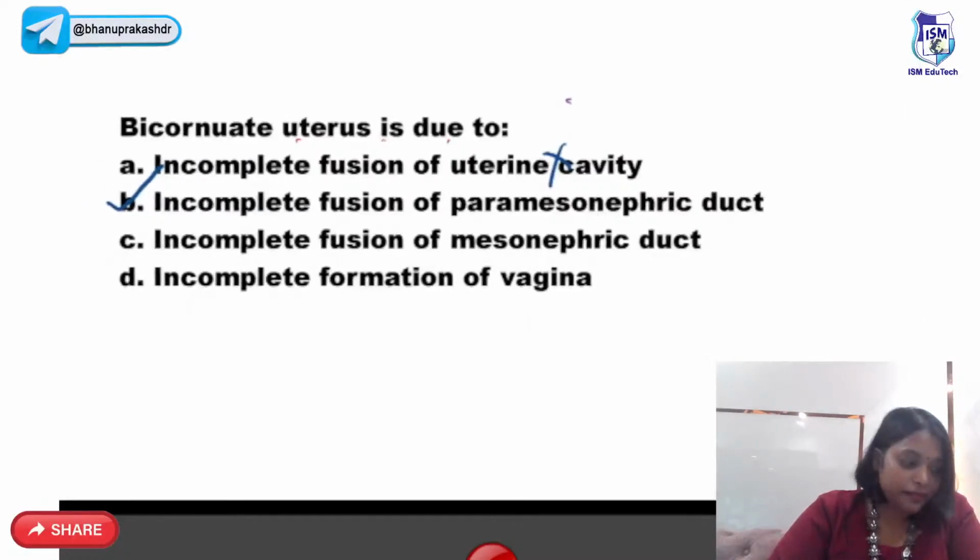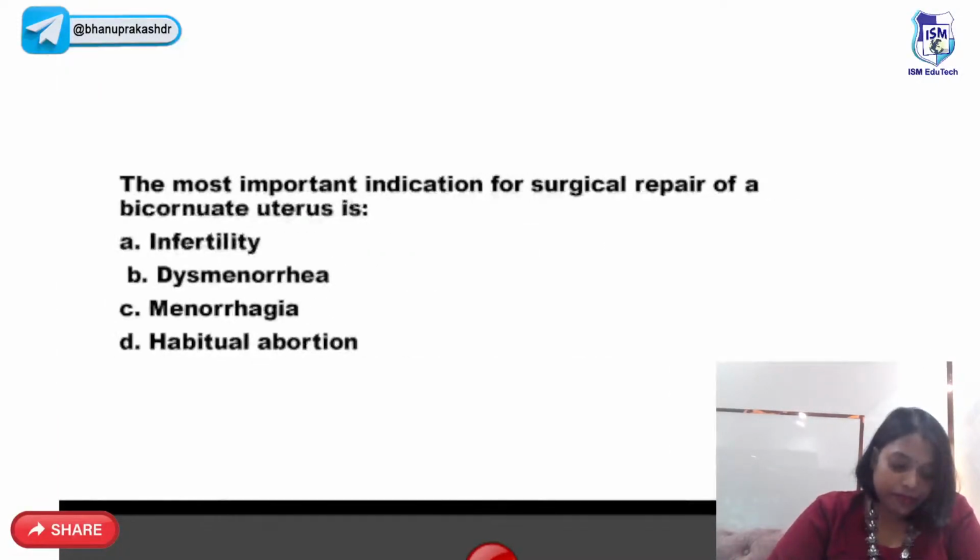The most important indication of surgical repair of a bicornuate uterus is recurrent abortion. Recurrent abortion is also called habitual abortion.